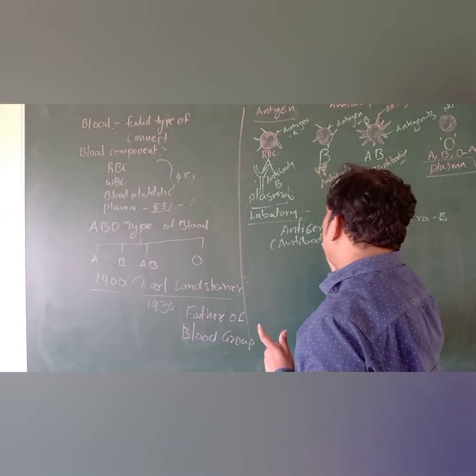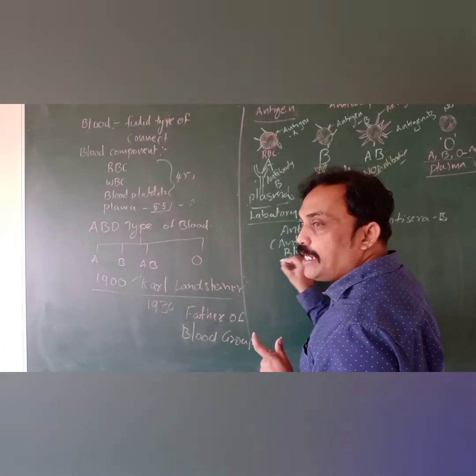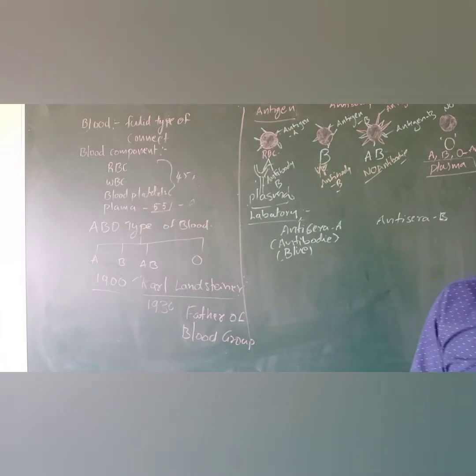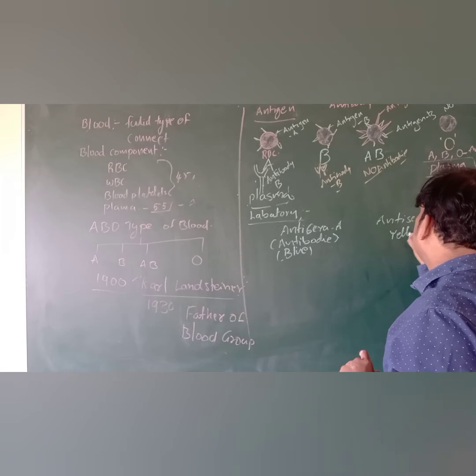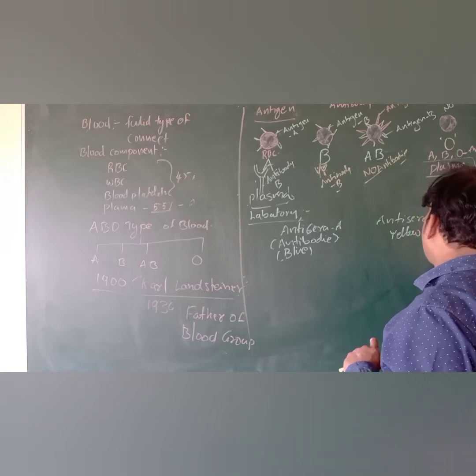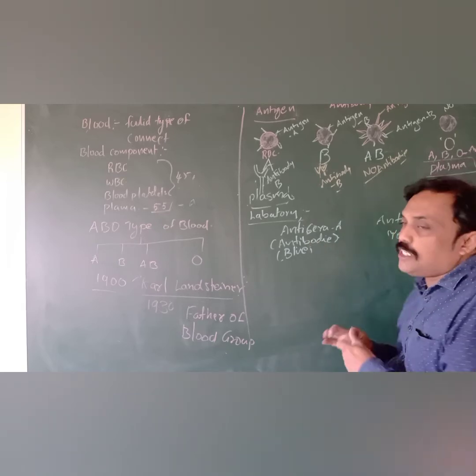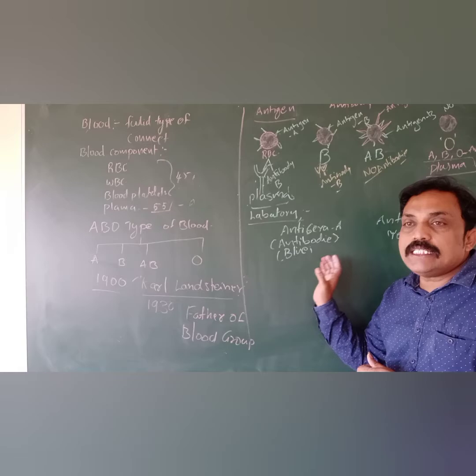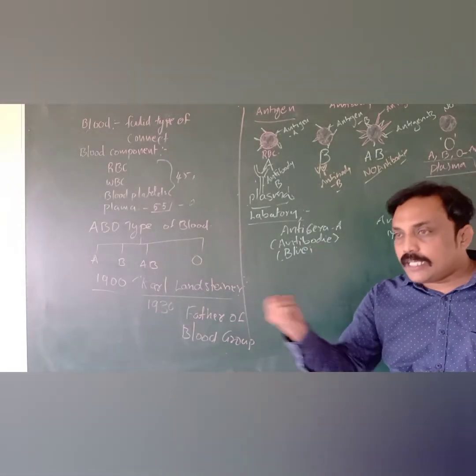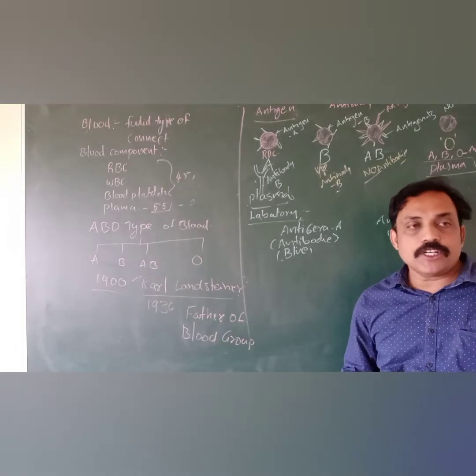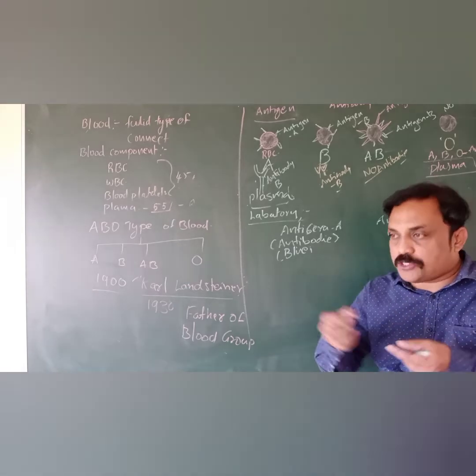Generally anti-sera A is blue in color, and anti-sera B is yellow in color. What is the use of these anti-sera A and anti-sera B? These are useful to identify the type of blood group. For example, when we enter the laboratory, they take one blood sample, a few blood drops.